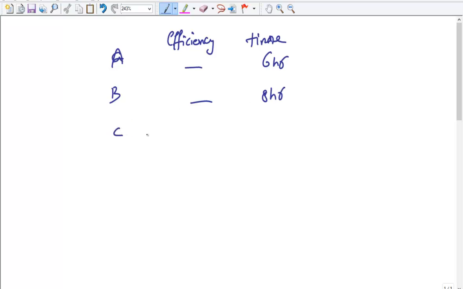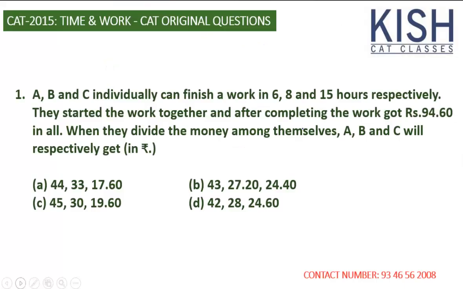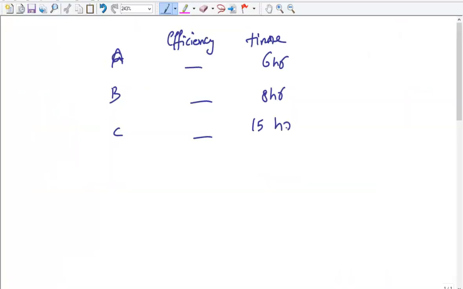The capacity of A, you have no idea about efficiency, but the time he takes to finish 100% of the work is 6 hours, whereas for B it's 8 hours, and for C it is 15 hours, and each one finishes 100% of the work. You just need to calculate.